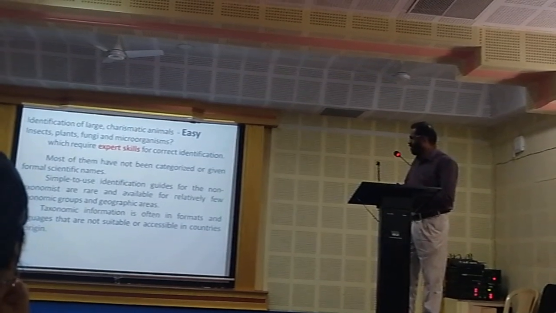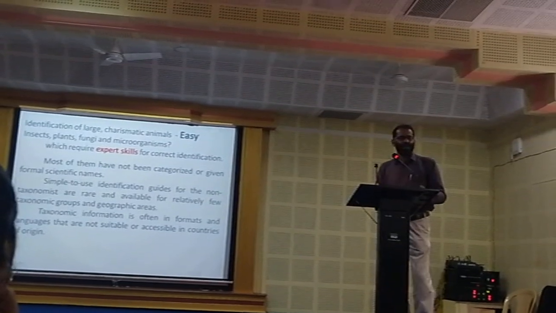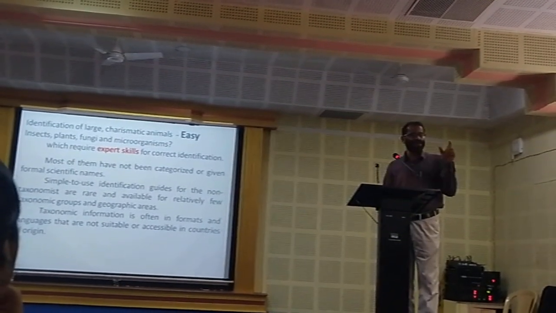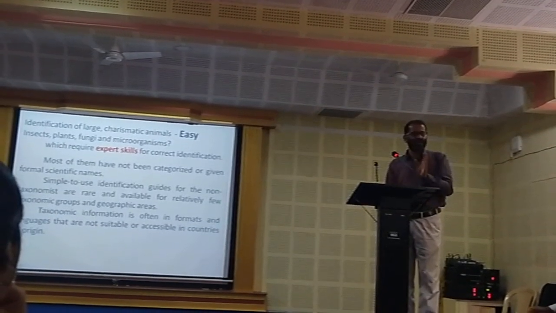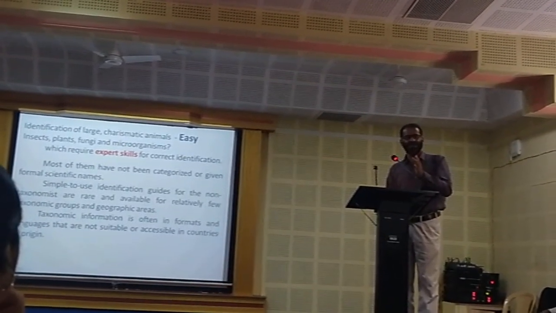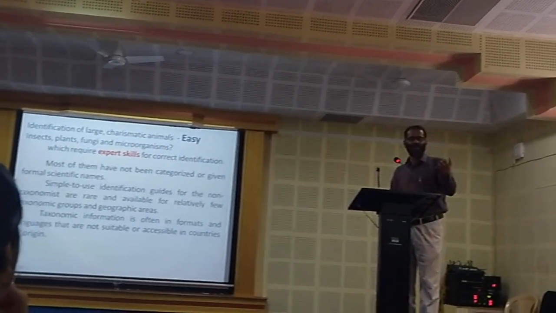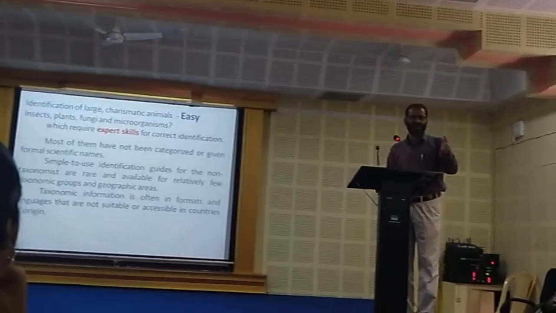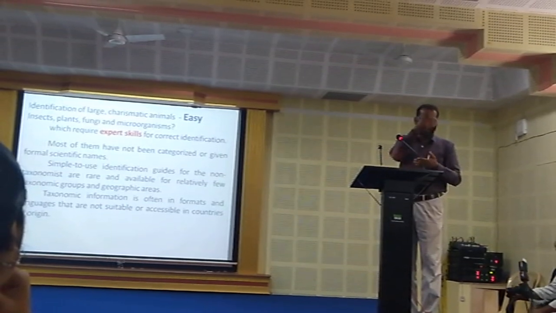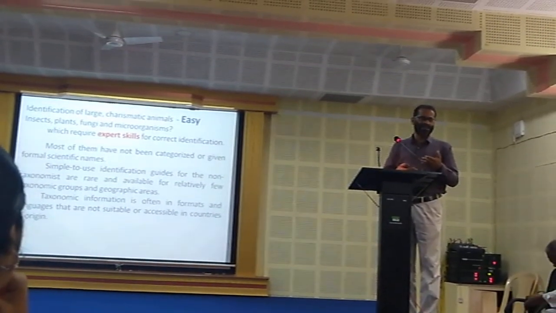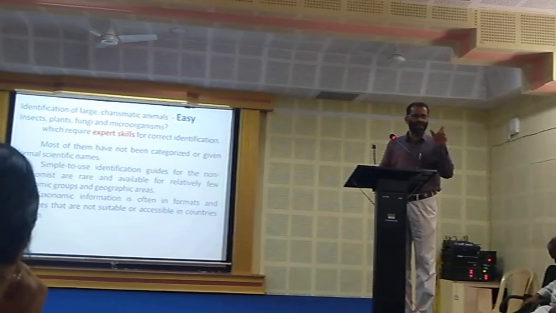Taxonomic information is often in formats and languages that are not suitable. We cannot understand the words used in the taxonomic keys. It is very difficult for non-taxonomists to follow the identification keys. Suppose you are given taxonomic keys of 8 points or 10 points. The taxonomist can identify the species by following the 8 points, but we non-taxonomists cannot do it, because of the language they are using.